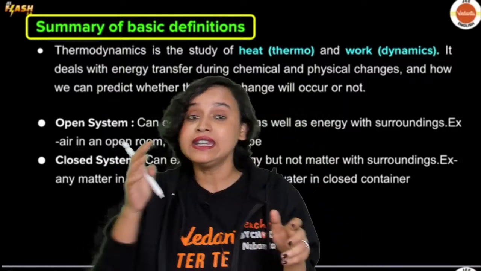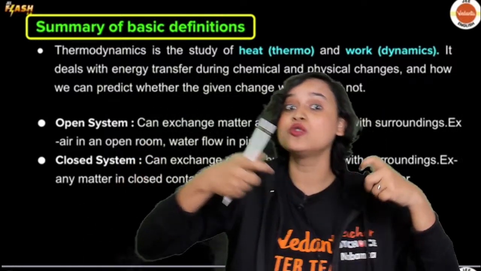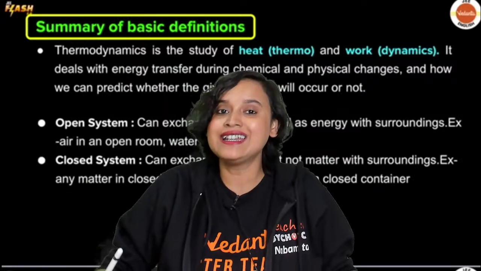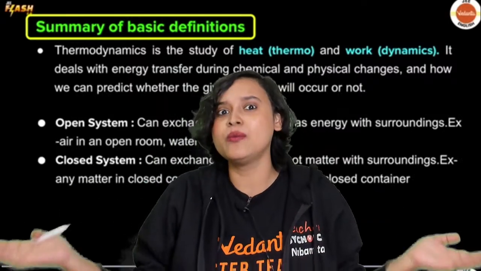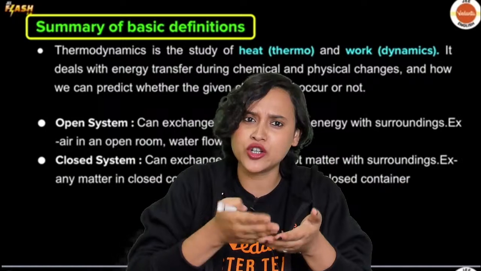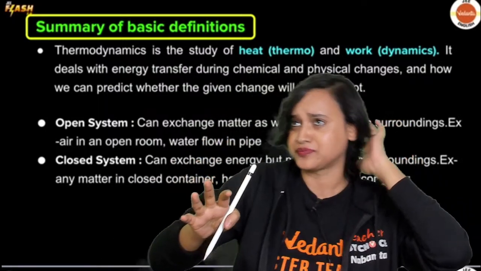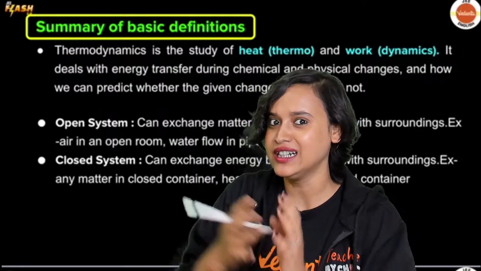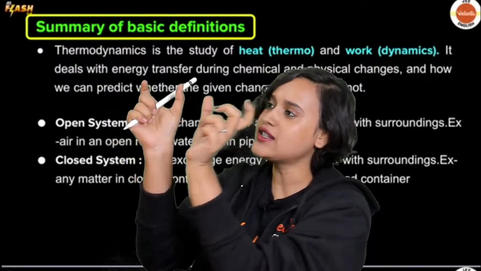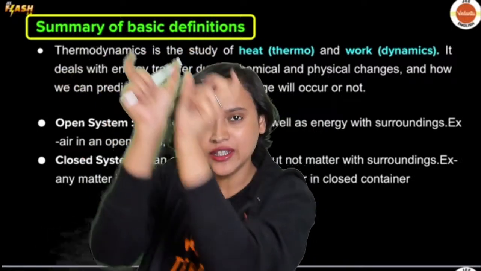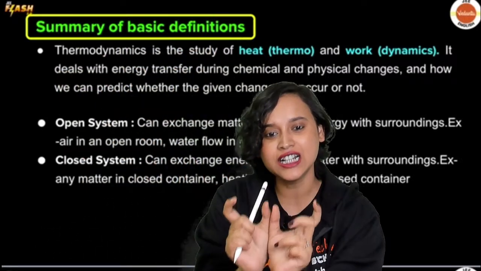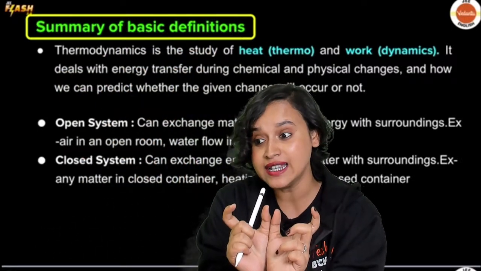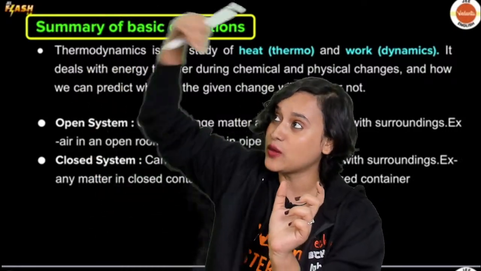There is heat energy that is consumed when you want to break a bond, and there is heat energy that is released when you form a bond. Do you remember that diagram we have studied during chemical bonding? Yes, there are two atoms. These two atoms are at a higher energy, and when they form a bond, it comes to the bottom. Do you remember that there was a curve?